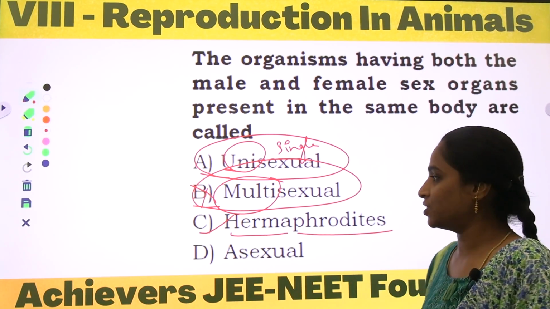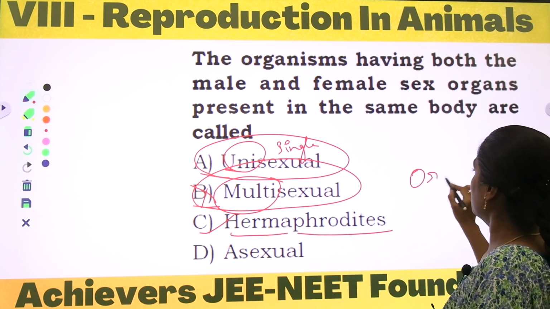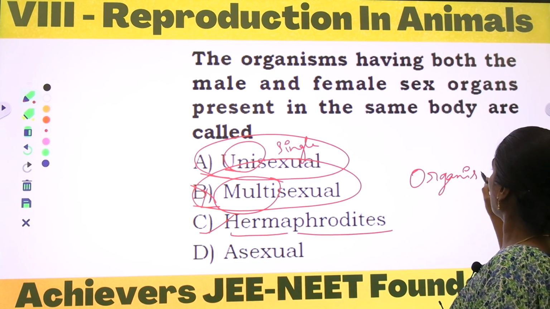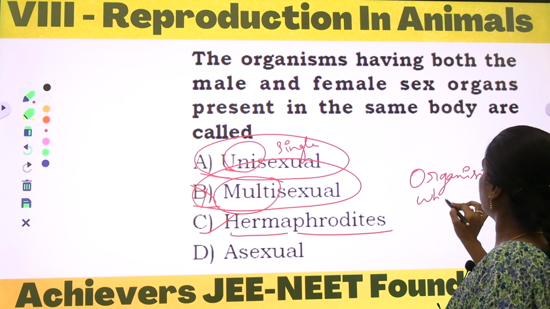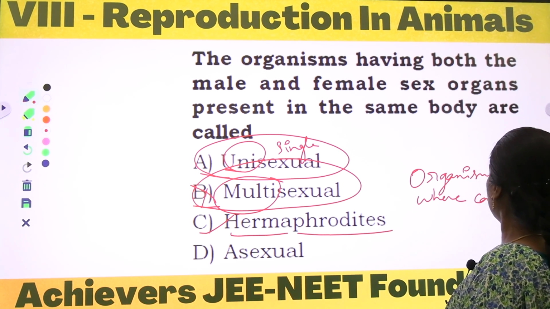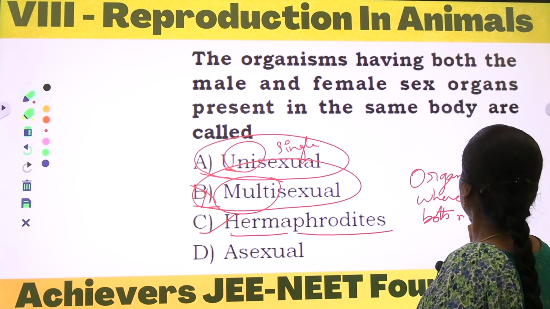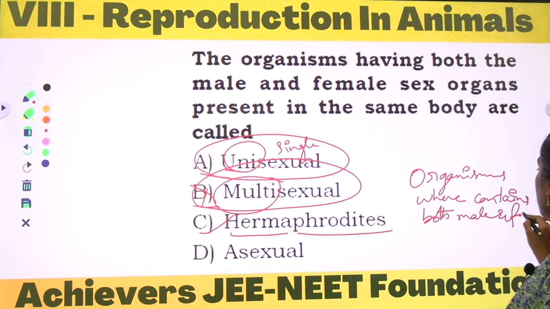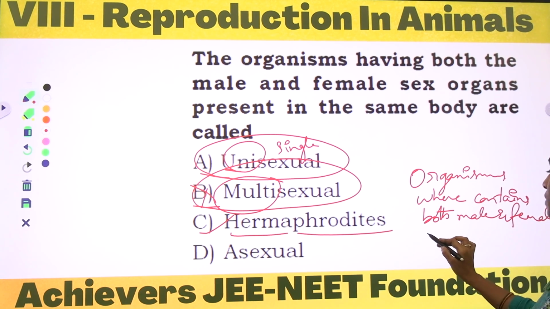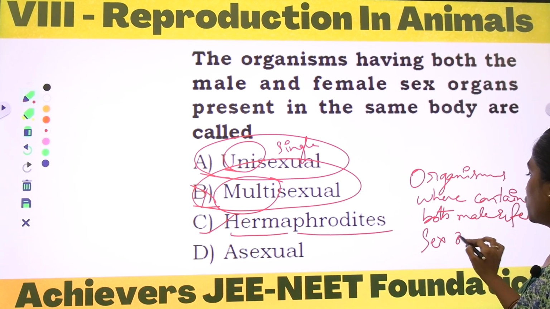Okay, so hermaphrodites are nothing but the organisms which contain both male and female sex organs.